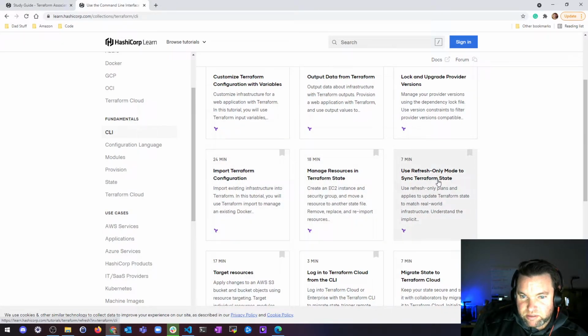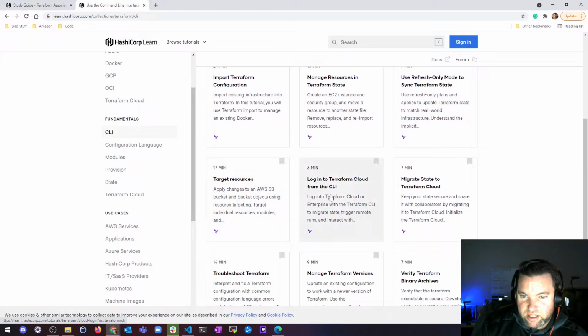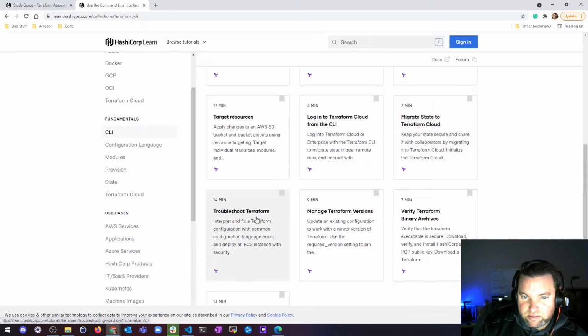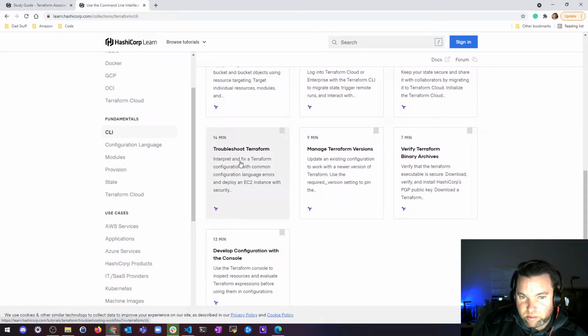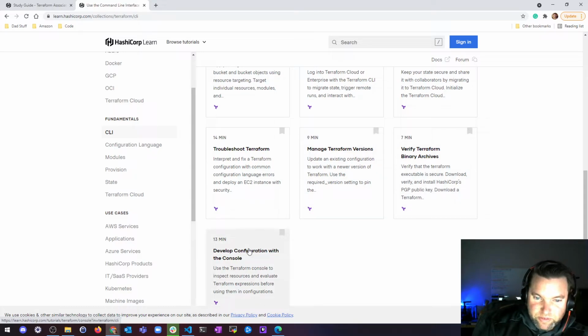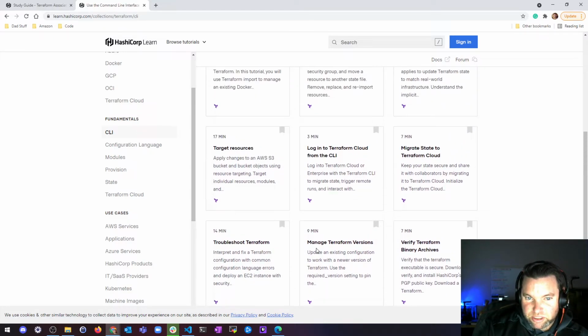Managing resources, refresh only, targeting, logging into the cloud, migrating state to the cloud. We haven't done the troubleshooting, so I'm planning on doing the import. It's a Docker exercise, the troubleshooting. We manage versions. We didn't verify archives with a PGP key. It's pretty easy, but we can do that one. Develop configuration with console. We didn't do that. Probably not going to mess with console much.